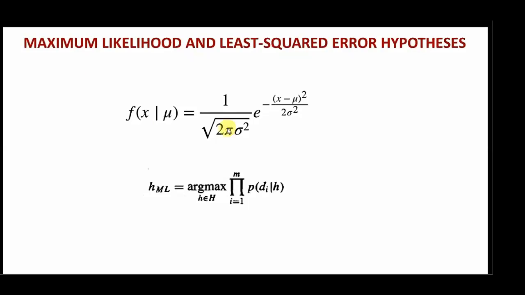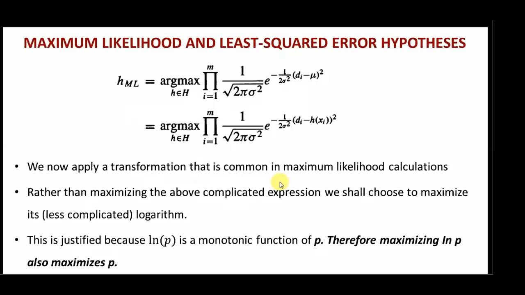Now what we do here is, for the probability of di given h, we assume that the probability is distributed with the normal distribution, hence we can replace this particular thing with this equation. Here x will become di and mu will become h of xi, because it is for the ith input. So this will look something like this.